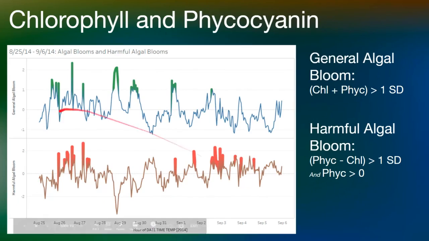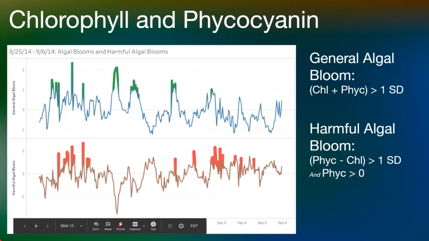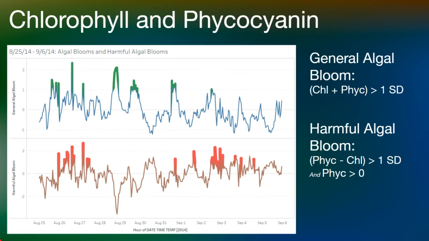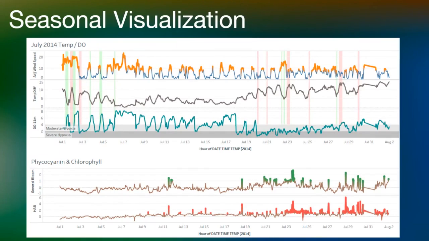Finally, chlorophyll and phycocyanin are two metrics used to measure algae concentration. All algae contains an amount of chlorophyll, whereas only harmful algal blooms will contain phycocyanin. To label and color significant algal blooms, we use Tableau to calculate standard deviations and apply them to these formulas. Putting it together, we combined all these metrics into a single seasonal chart for ease of use. Many other visualizations were created to explore daily and interannual averages.